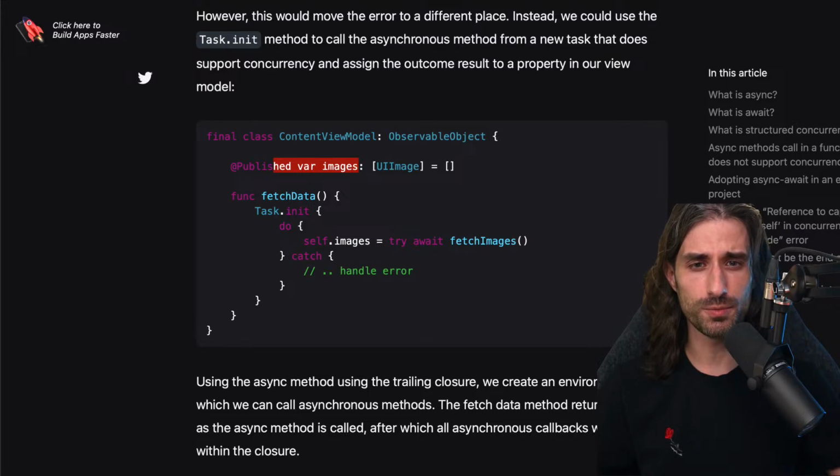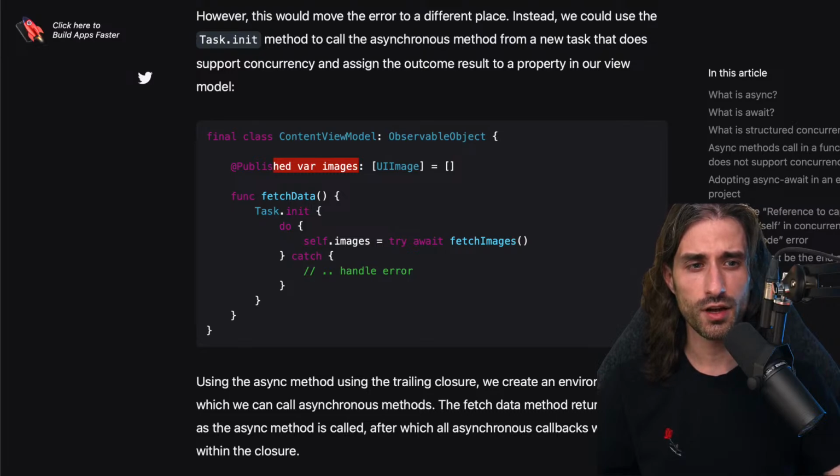So my take would be use async await by default. And when you reach a point where your use case can no longer be solved efficiently by async await, then look at Combine. But if you're creating a new iOS app today, for instance, to implement a network call, I wouldn't recommend using Combine because async await and Swift concurrency is much better at this.